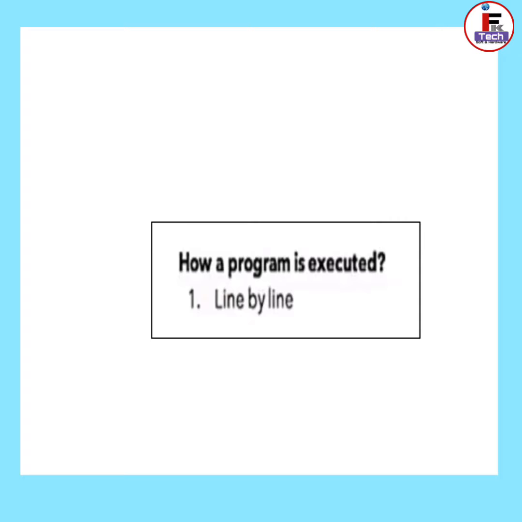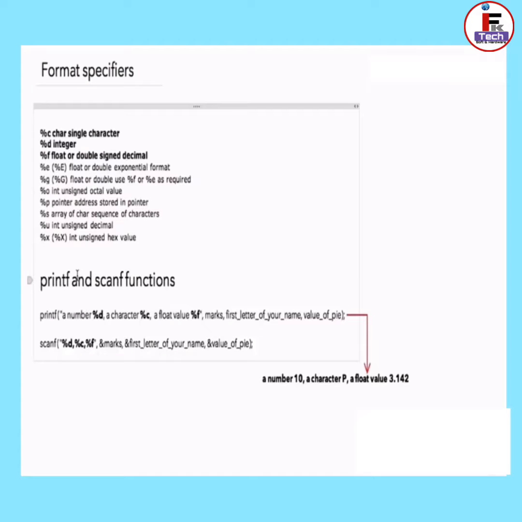Now we are going to talk about format specifiers. Basic functions are required in order to take input from the user and display output to the user. The commonly used functions are printf and scanf. There are many format specifiers in the C language. However, we are going to use %c, %d and %f. The rest of the formats we can discuss in the next section. %c is used for character, %d is used for integer, %f is used for float. All these data types we will check in the next section.